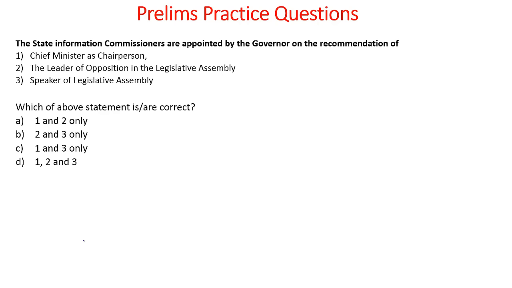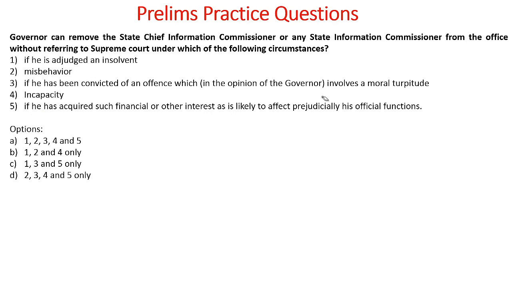The state information commissioners are appointed by the governor on the recommendation of a committee consisting of the chief minister as chairperson, the leader of opposition in the state legislative assembly, and the speaker of the legislative assembly. Which of the above statements are correct? The answer to this is 1 and 2 only. Why? Because it is not the speaker of the legislative assembly but one of the cabinet ministers that has been appointed by the chief minister. Now let's look into the next practice question.